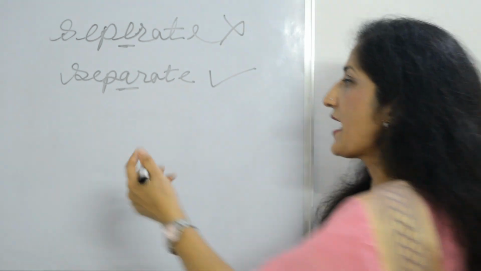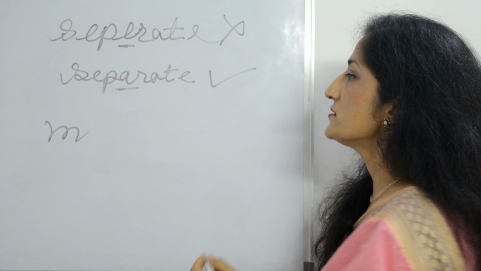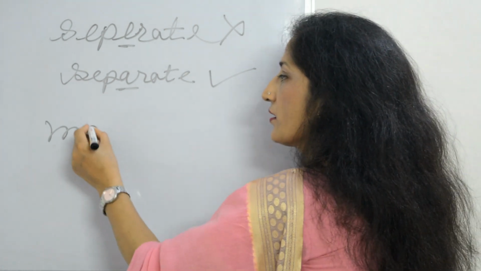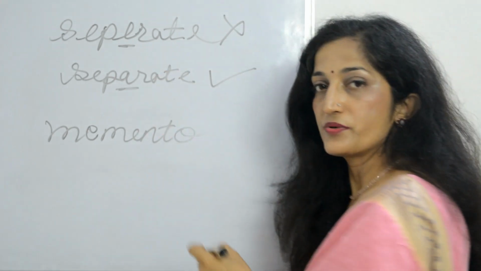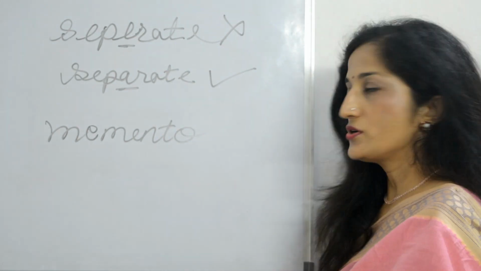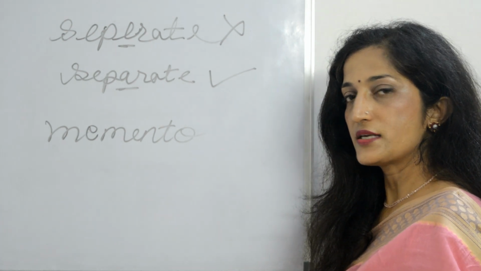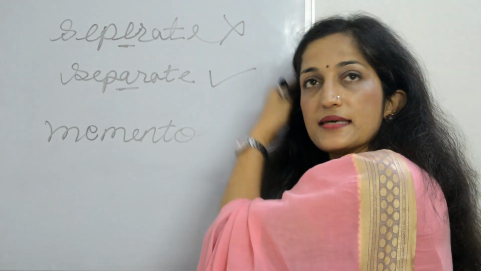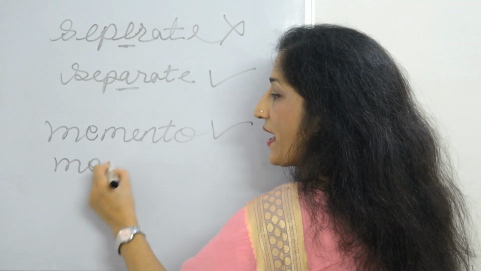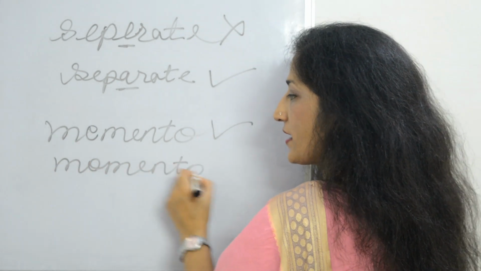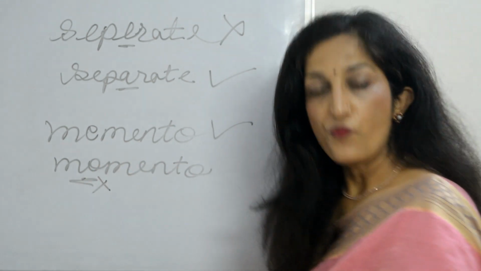And similarly, we have memento. In official papers, you might have come across mementos were presented to the children or to the successful candidates. So this is the correct spelling of memento, and not M-O-M. Most of us use the wrong one, which is absolutely wrong, right?